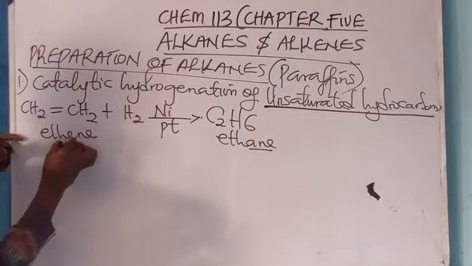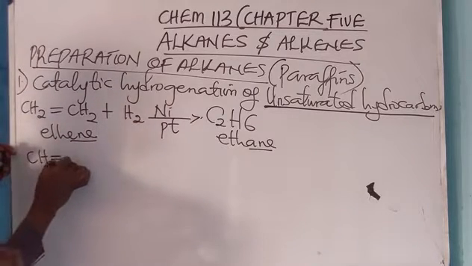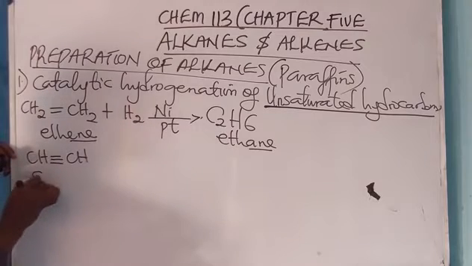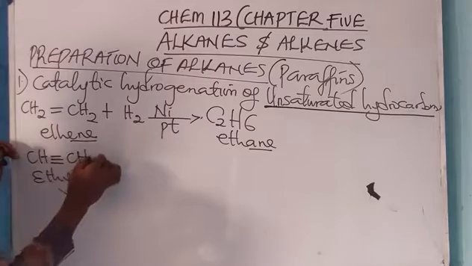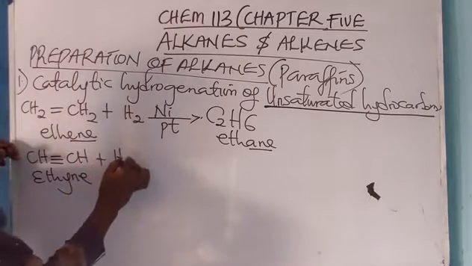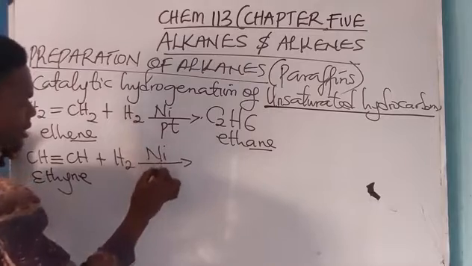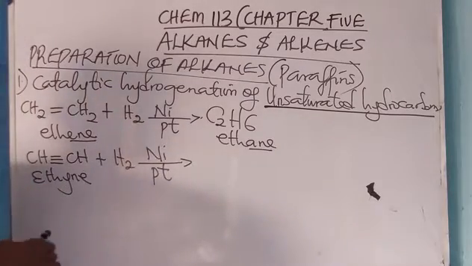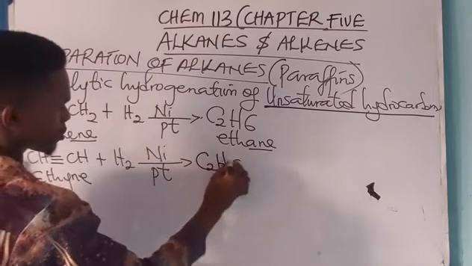Now, if I have CH triple bond CH, this one is ethyne, because of the triple bond. Don't forget plus H2, with nickel acting as a catalyst or platinum. In doing that, I'll now have C2H6.